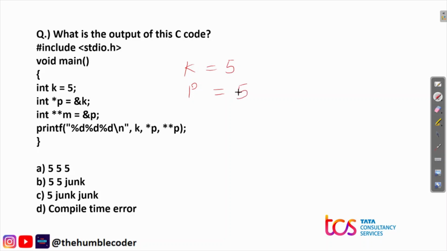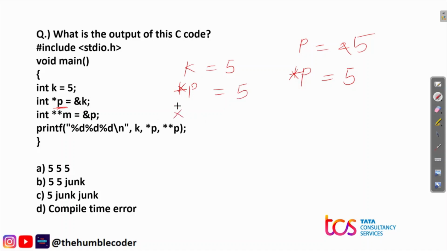So initially p will have the address of k, which is the address of 5, and then the asterisk means it will have the value 5. So *p is assigned the value 5.